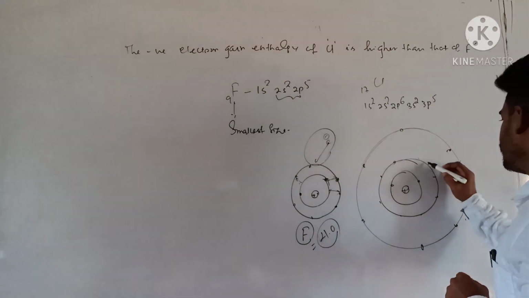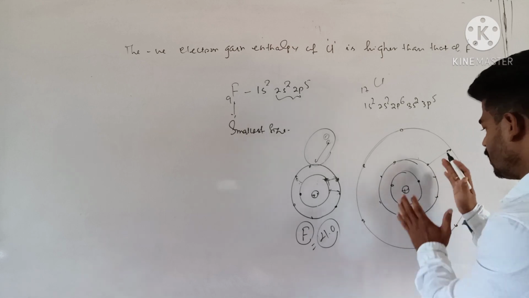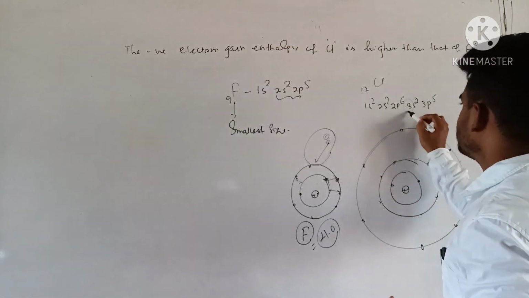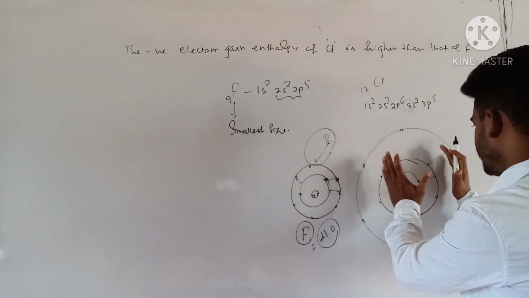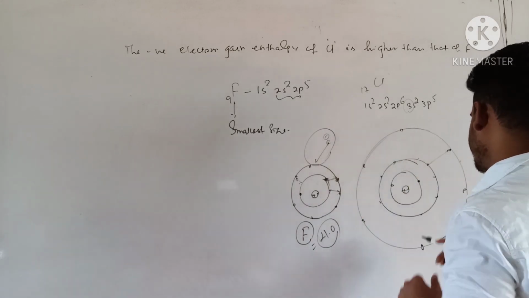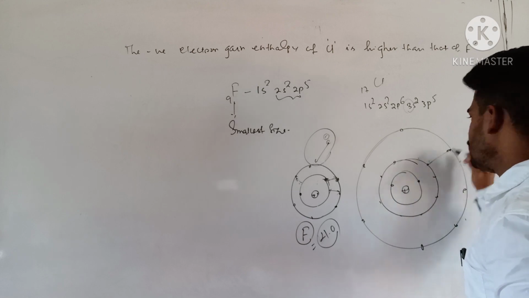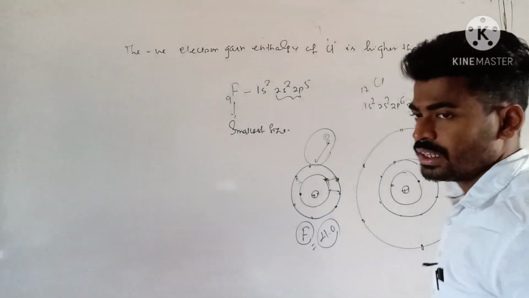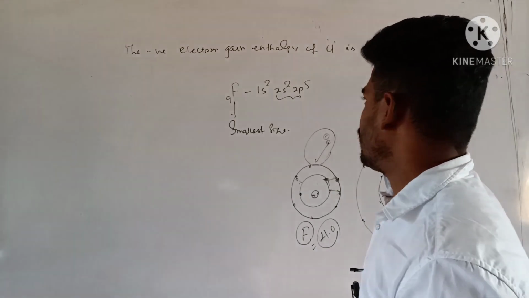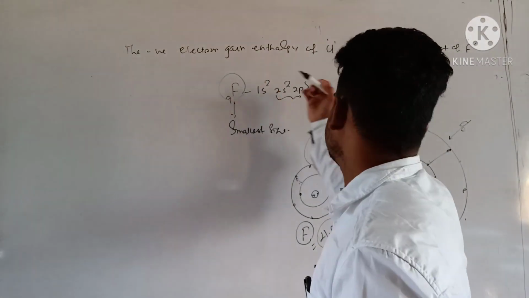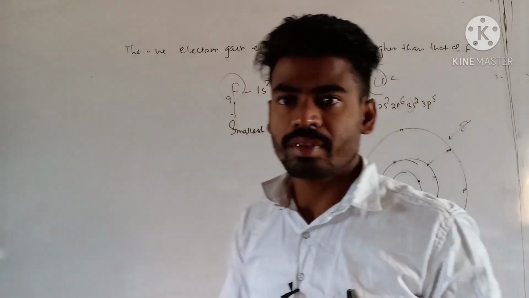But in case of chlorine, electrons are very far from each other because the principal quantum number is the third energy level. So due to larger size, the inter-electronic repulsion is minimum, so that electron addition becomes easy. That's why the exceptional case: the electron affinity of fluorine is less than that of chlorine. Clear?